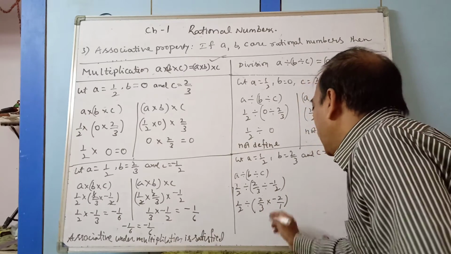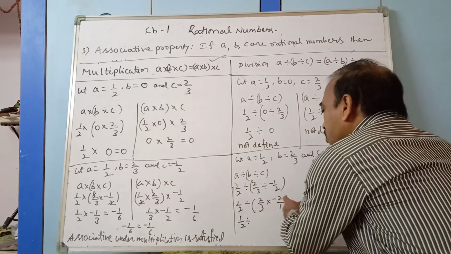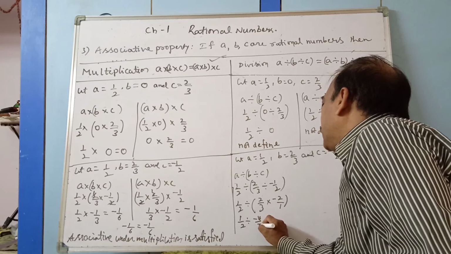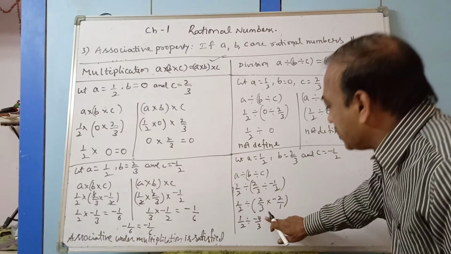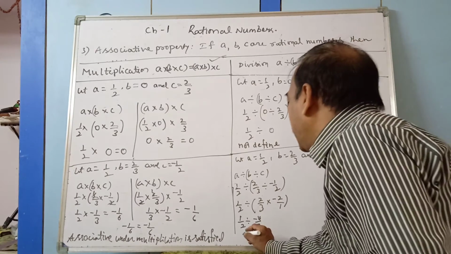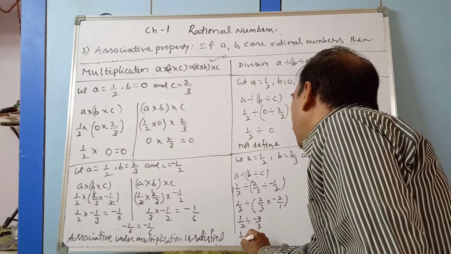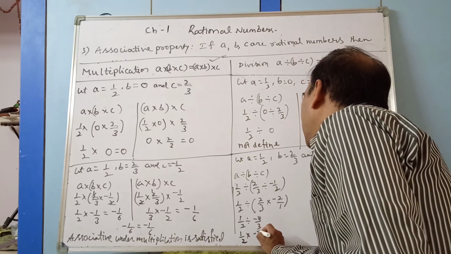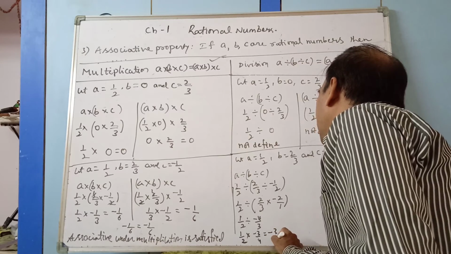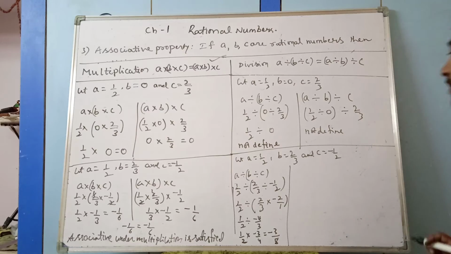Now you see 1 by 2 divided by 2 by 3: 2 2s are 4, 1 3s are 3, with the minus, so minus 4 by 3. Now reciprocal of minus 4 by 3 again. Reciprocal of minus 4 by 3 is 1 by 2 into minus 3 by 4, which will give you minus 3 by 8. Minus 3 by 8.